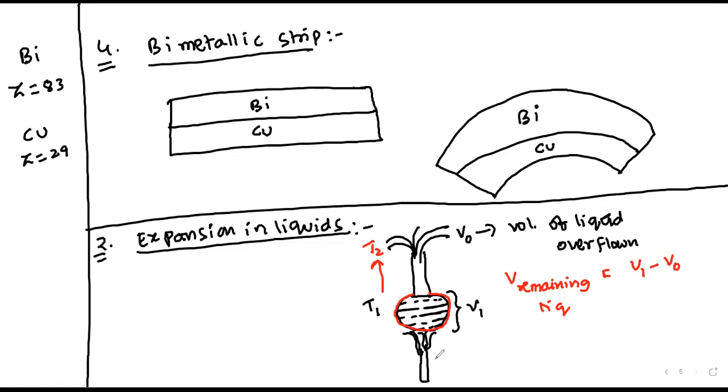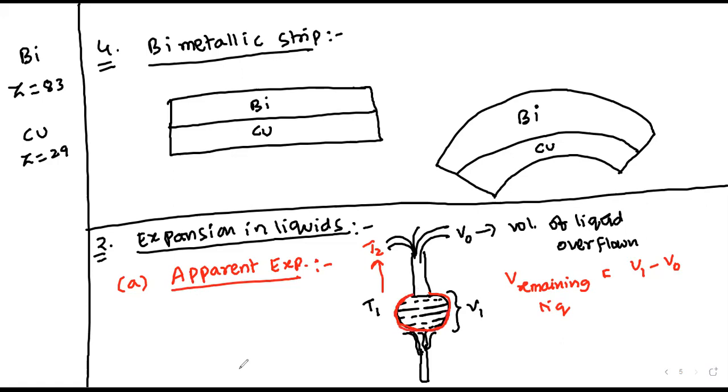So the liquid is expanded with respect to the remaining liquid. There will be an expansion in the liquid with respect to the remaining amount, so that's why it is called apparent expansion. In this apparent expansion, the expansion of the remaining liquid depends upon the expansion of the container.